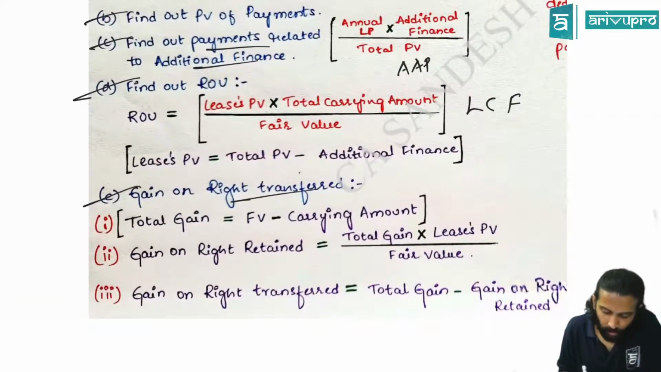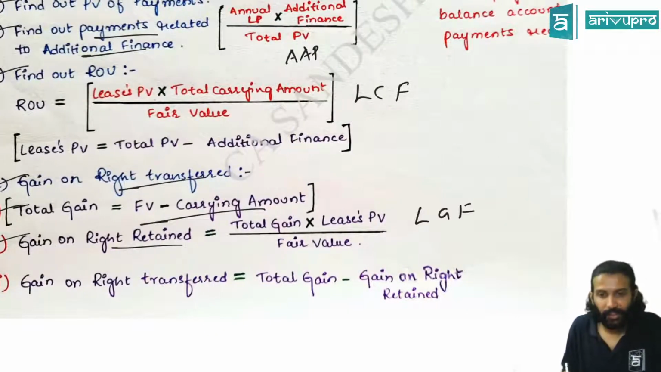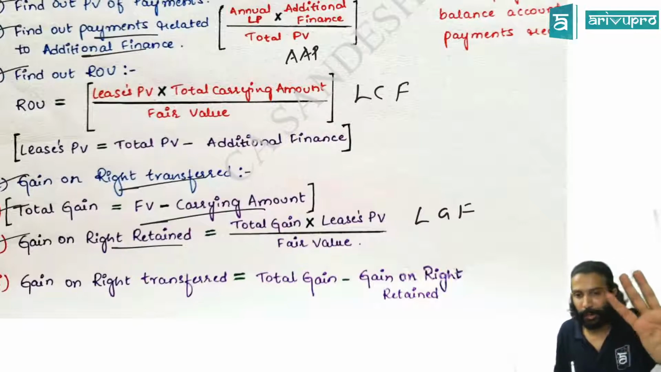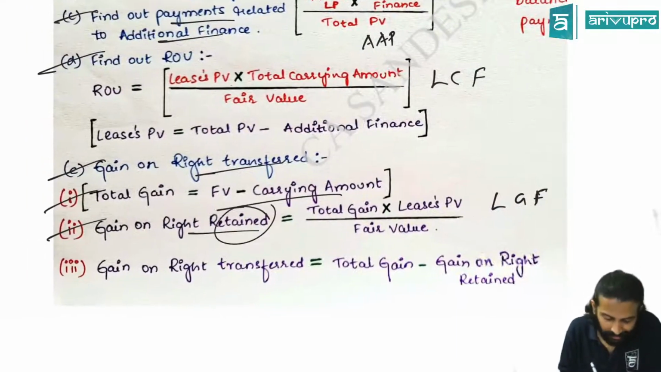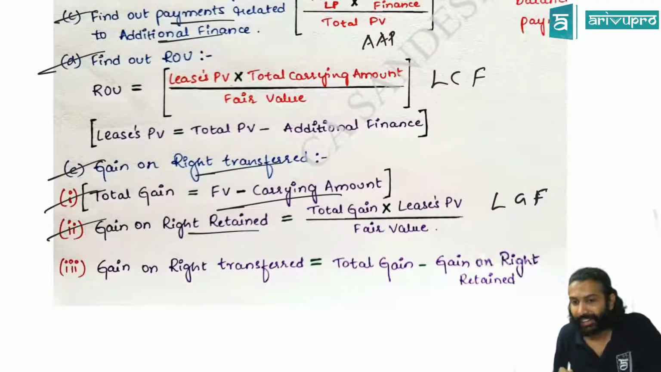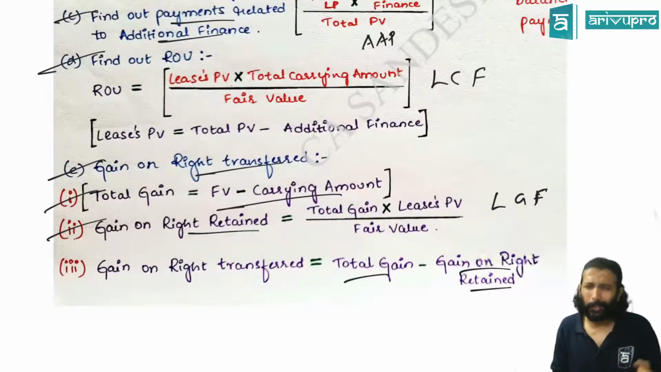Then we have to find out gain on rights transferred. First, find the total gain. Total gain is nothing but fair value minus carrying amount. Next, we find the gain on right retained, which is LGF: present value of lease payments multiplied by total gain, divided by total fair value. That gives you gain on right retained. But we want gain on right transferred, so total gain minus gain on right retained will be gain on right transferred.